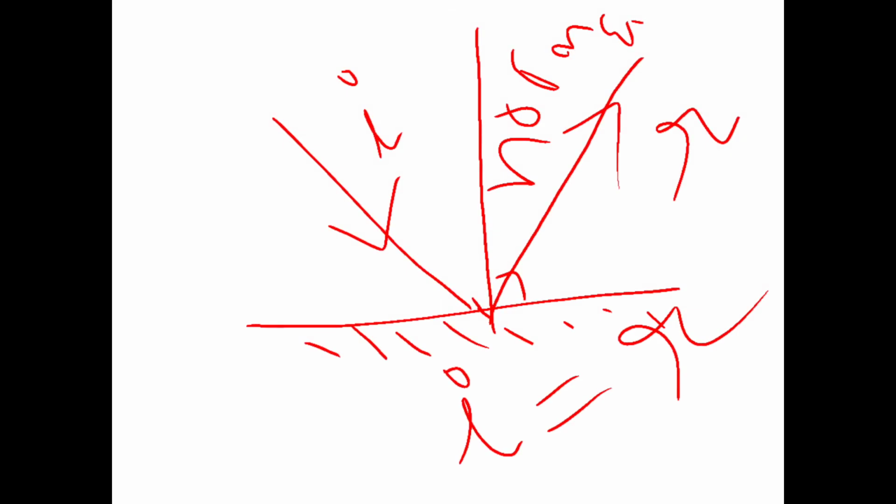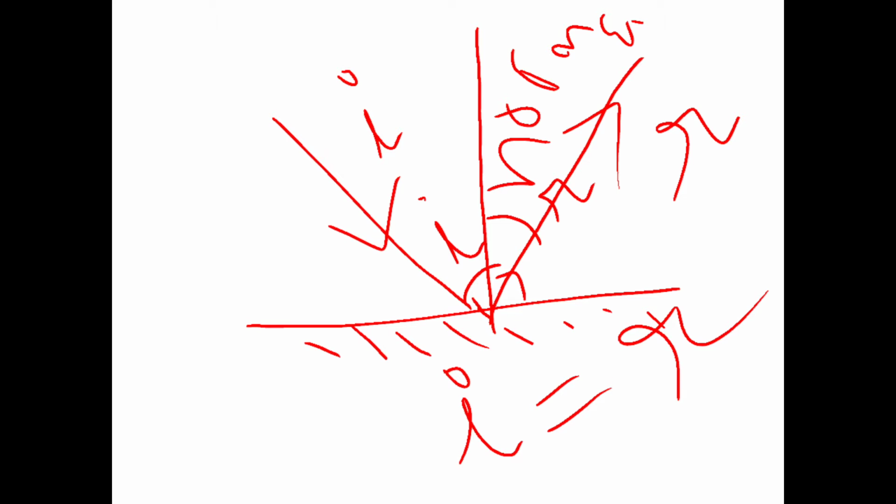You have learned that when an incident ray falls on the surface of a mirror, it gets reflected and the path is shown by this arrow. This angle with the normal is the angle of incidence, and this angle is called the angle of reflection, denoted by the letter R. And the angle of incidence is equal to the angle of reflection.